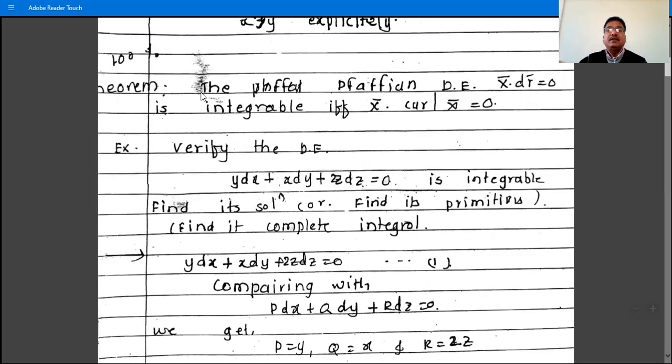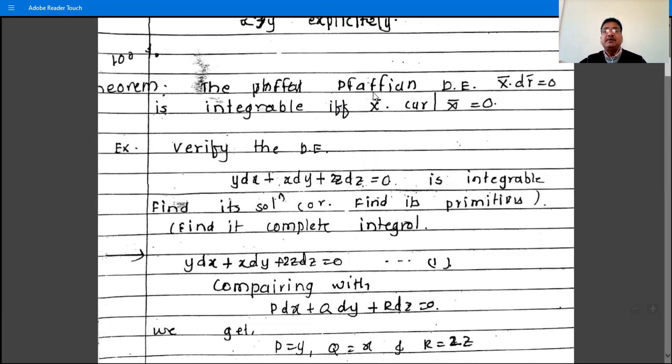Next theorem: the Pfaffian differential equation X̄·dR̄ = 0 is integrable if and only if X̄·curl X̄ = 0. So this is a very important theorem. We'll see the proof of this theorem in the next part.